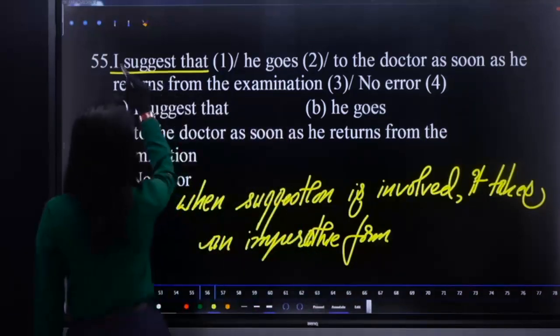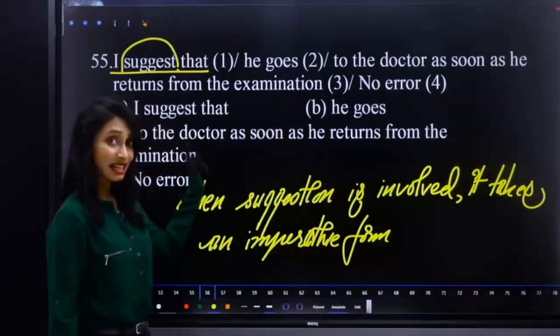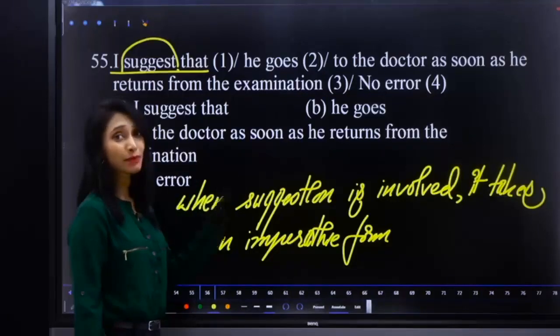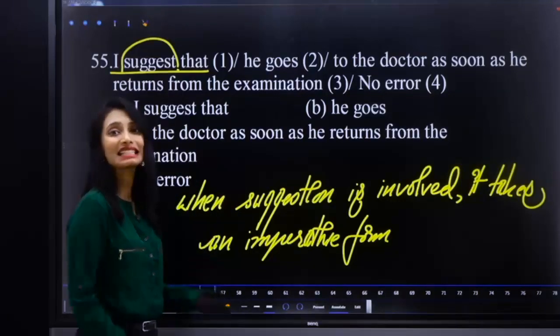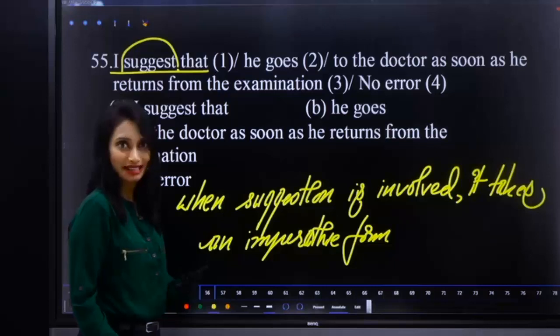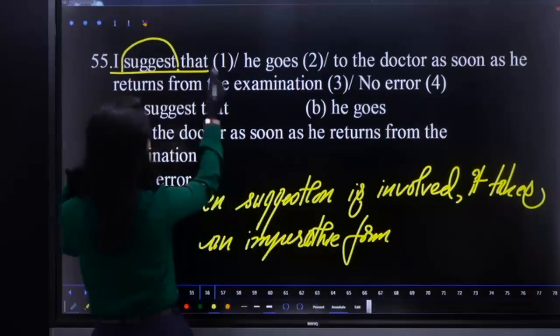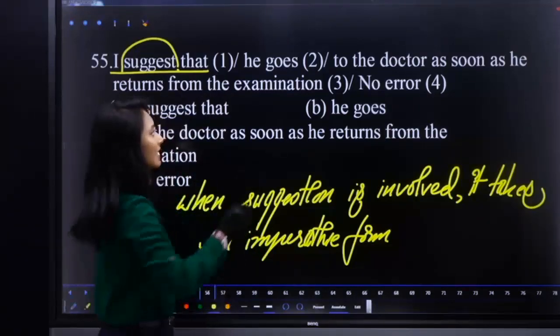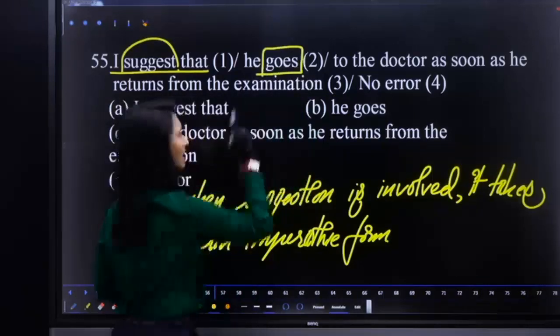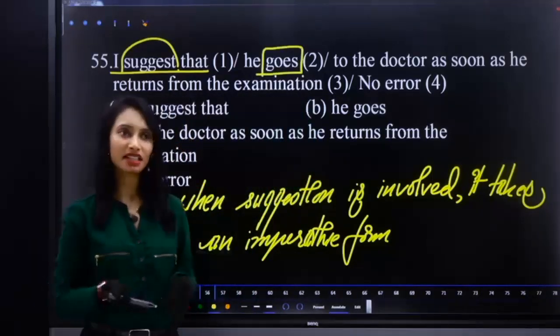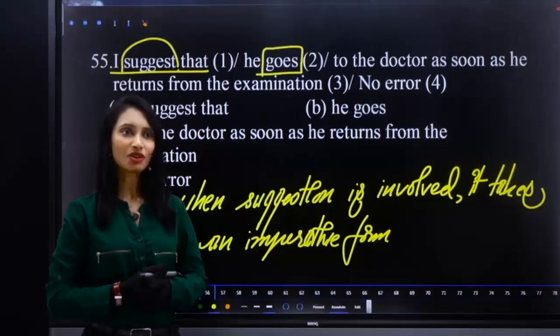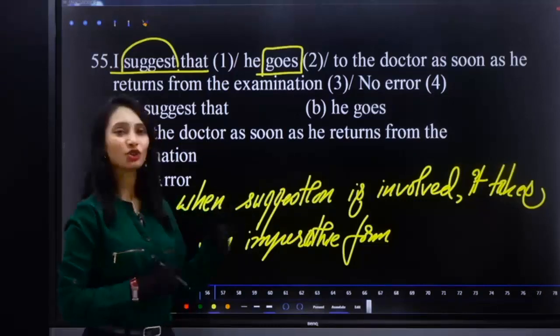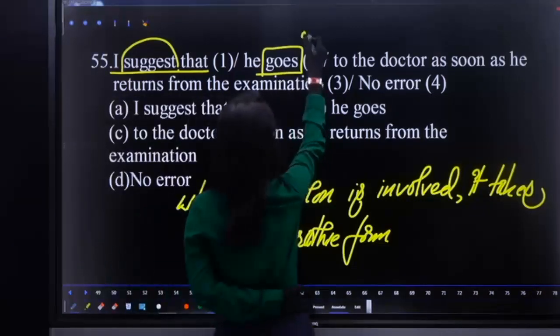Whenever you find a suggestion, that suggestion is followed by imperative form because it suggests an imperative. So "I suggest that he goes": grammatically, "he goes" is correct, but it is not imperative form. So it should not be "goes." It should be "he go."